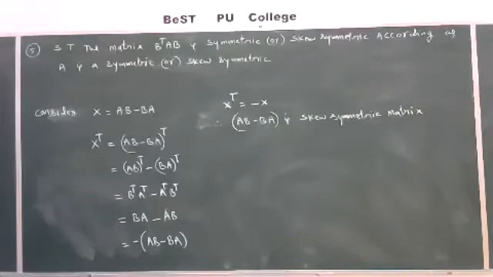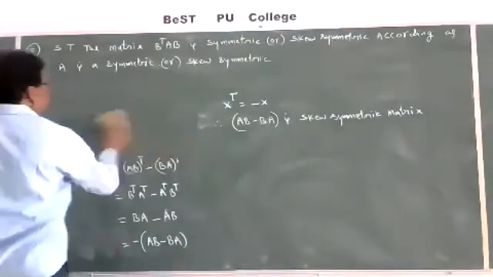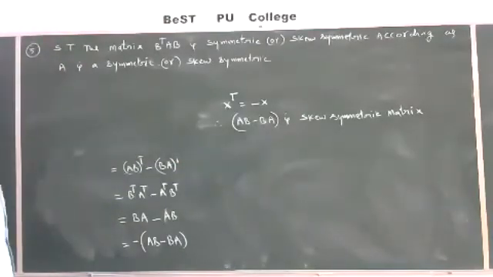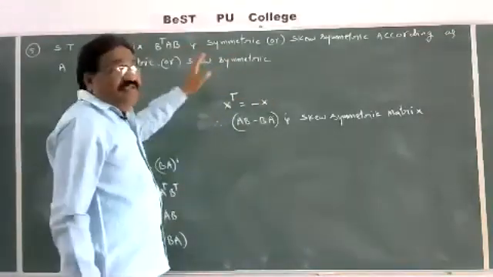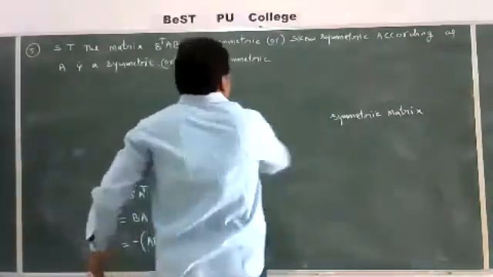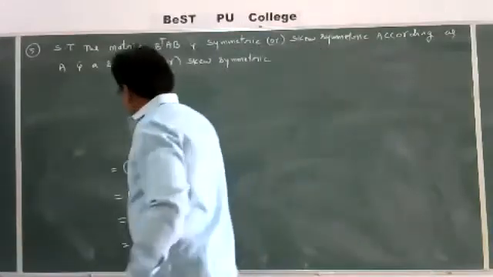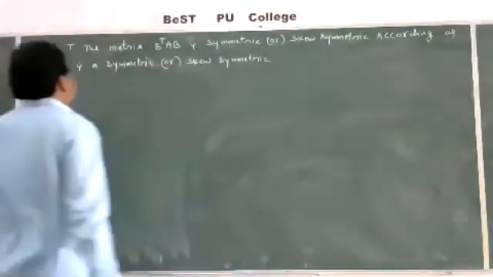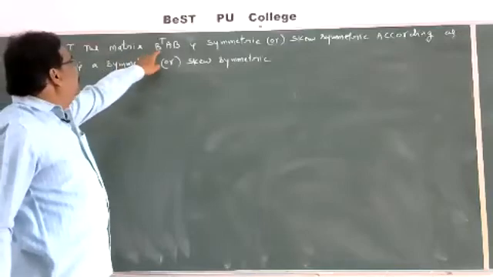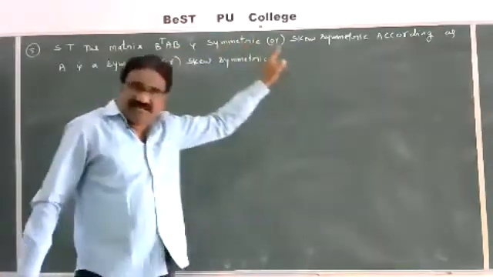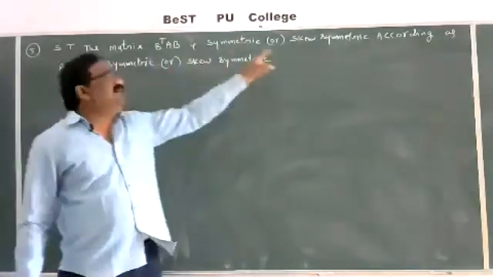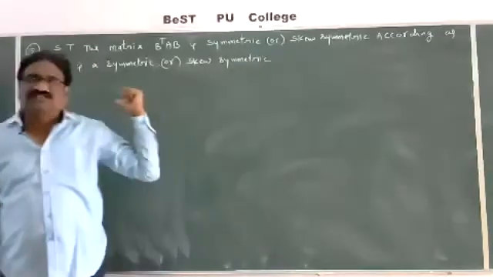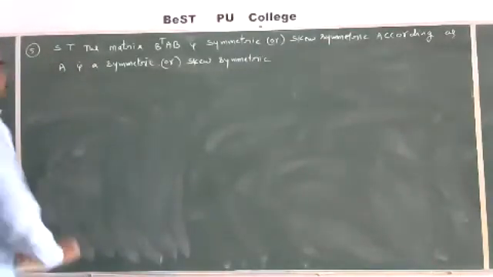We want to prove that B transpose into AB is a symmetric matrix if A is a symmetric matrix. B transpose into AB is a skew symmetric matrix if A is a skew symmetric matrix. That is the meaning of that problem. Okay, here solution.